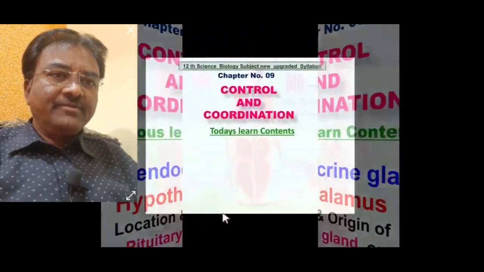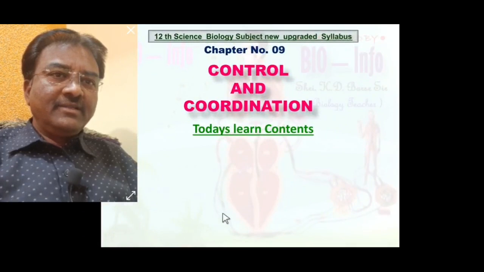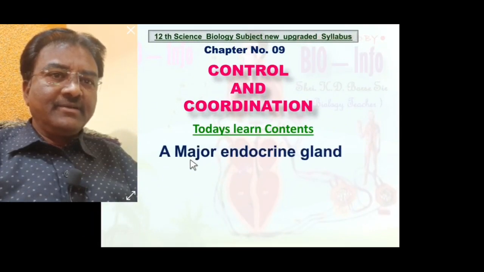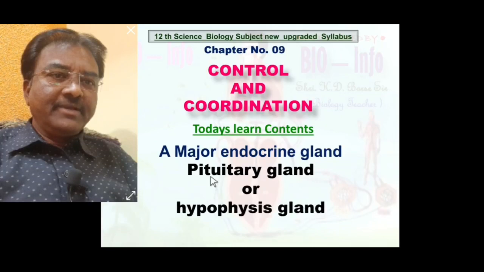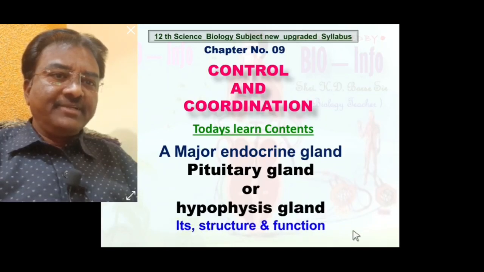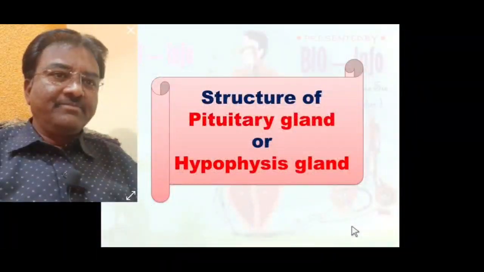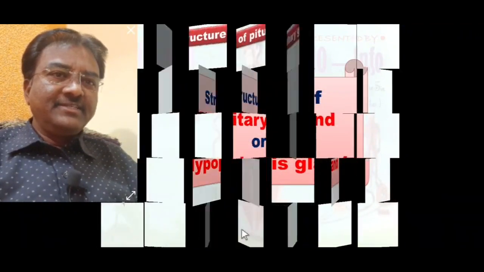Today we are going to learn the major endocrine gland, the pituitary gland, its structure and function. So let us start today's first concept, structure of the pituitary gland.